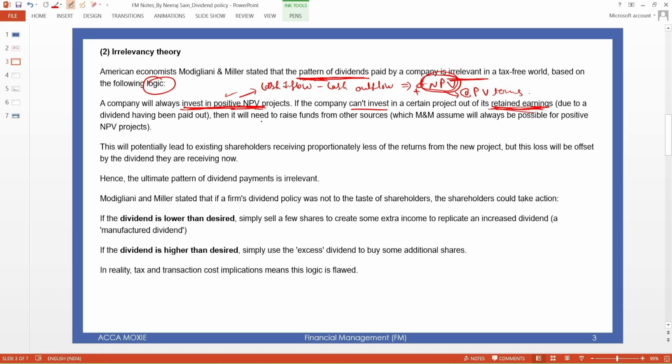Then it will need to raise funds from other sources, which M&M always believe.